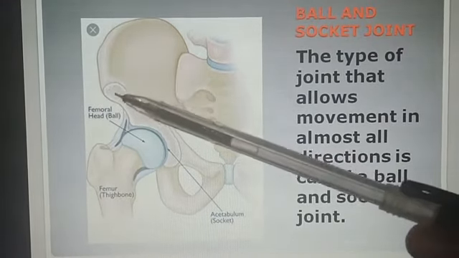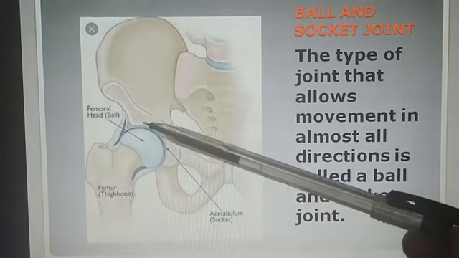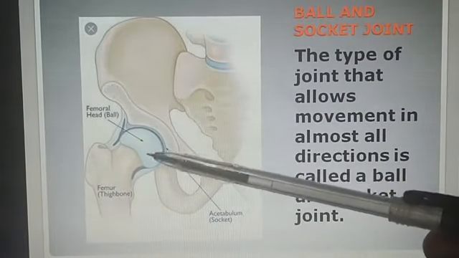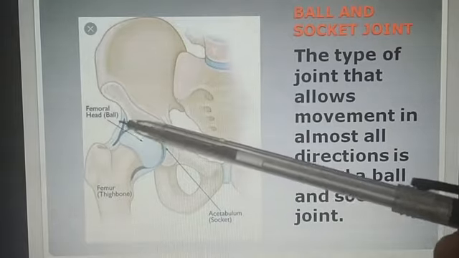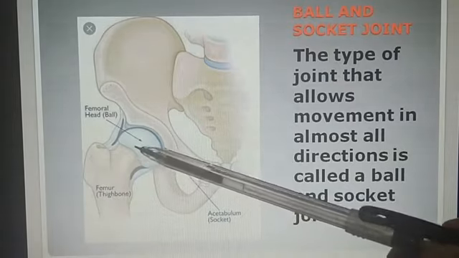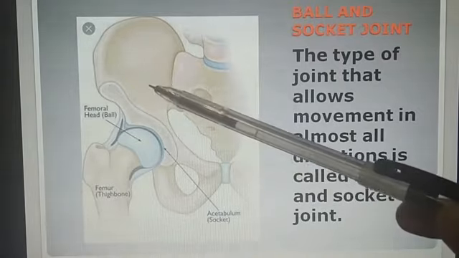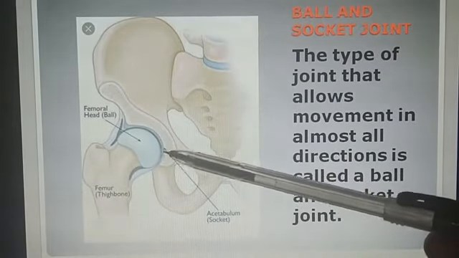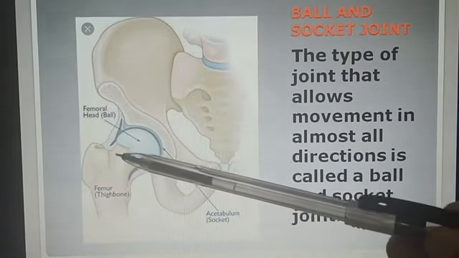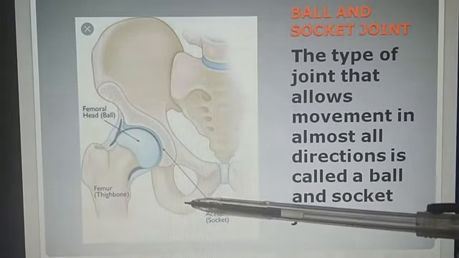So, in this type of joint, the rounded end of one bone fits into the socket-shaped bone. You can see in the diagram, it is found in the hip and the shoulder joint, where the round head of the femur bone, that is the ball-shaped bone, rests in the cup-like socket shape of the pelvic. This is the pelvic bone, this is the socket shape, and this is the femur bone, which is the ball-like shape. This type of joint allows us to swing our arms and to throw balls.